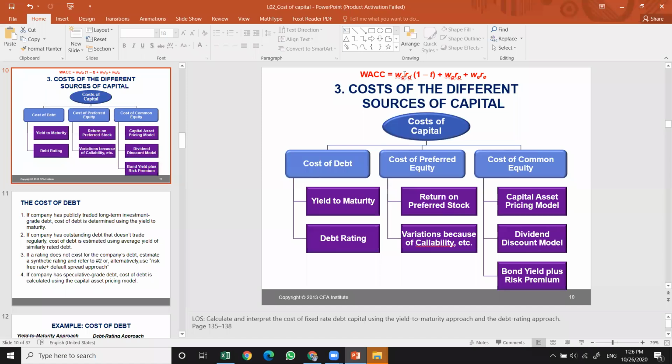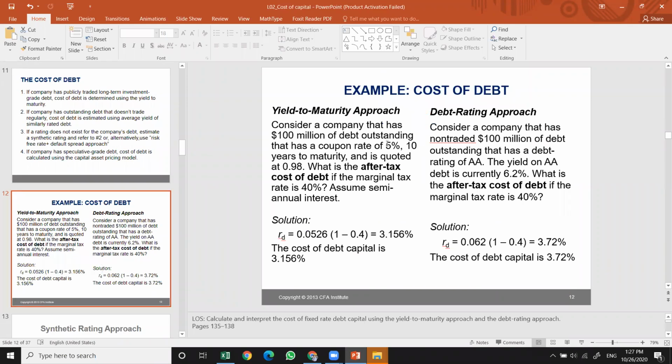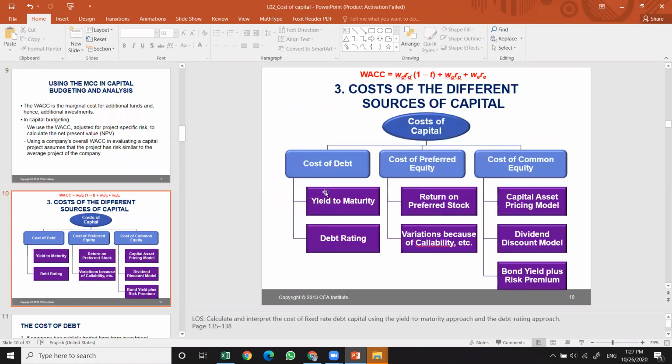Now you know how to calculate the cost of debt, and you know how to calculate the cost of preferred equity. Basically, two main approaches are used for the cost of debt, and we're going to concentrate more on these: the YTM approach and the debt rating approach. We also know how to use the cost of preferred equity, which is the return on preferred stock, and there is a variation because of the callability itself.